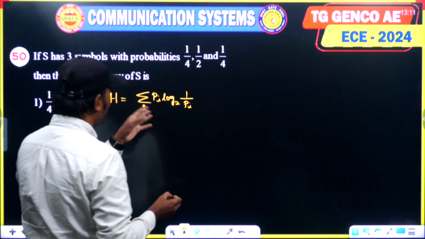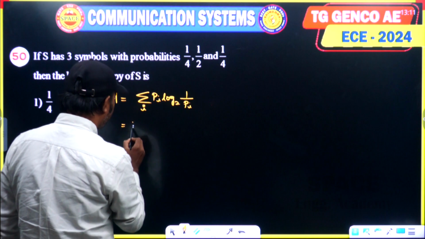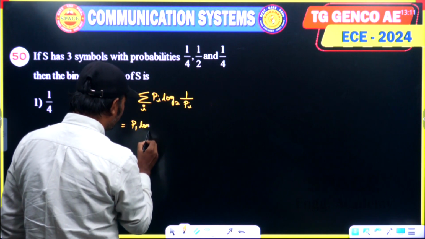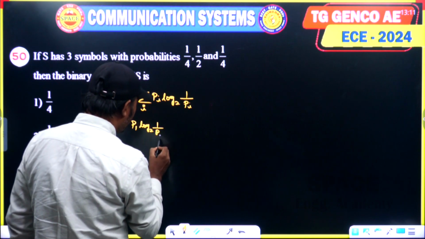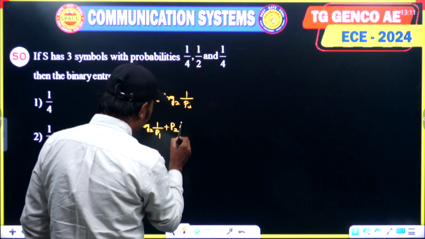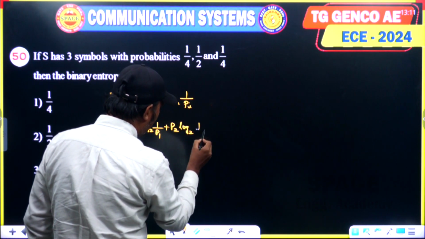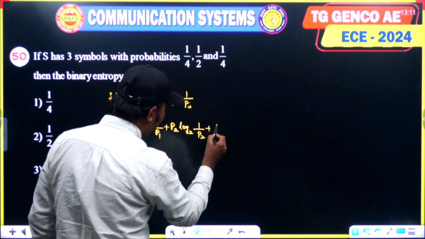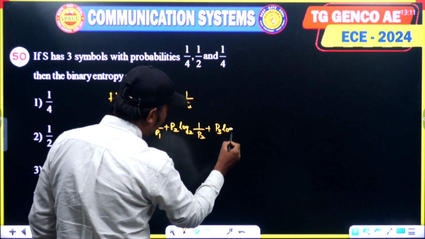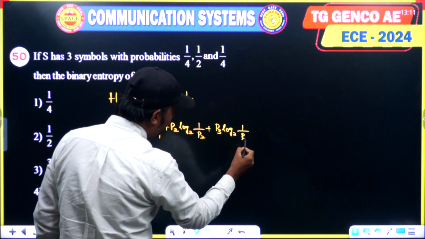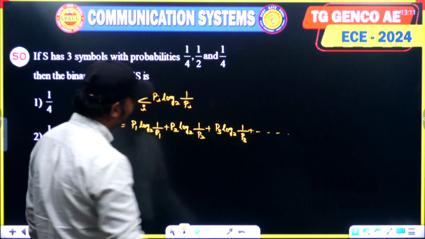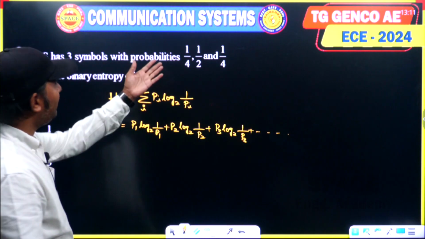Suppose you have different probabilities: P1 log base 2 of 1 by P1 plus P2 log base 2 of 1 by P2 plus P3 log base 2 of 1 by P3, and so on. He has given the probabilities.